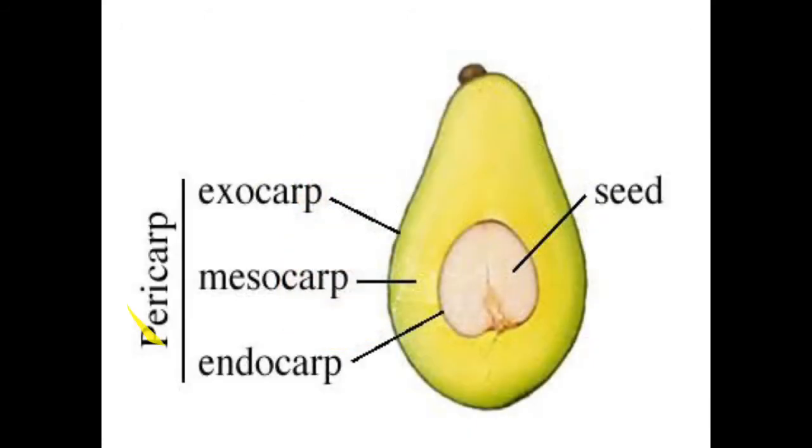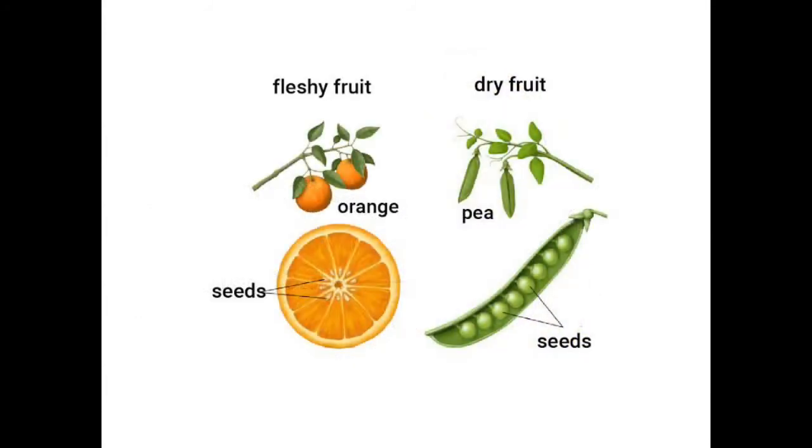This is the pericarp, which has three parts: exocarp, mesocarp and endocarp. Depending on the characteristics of this outer pericarp, we can divide simple fruit into two types. The first one is the fleshy fruit, the second one is the dry fruit.